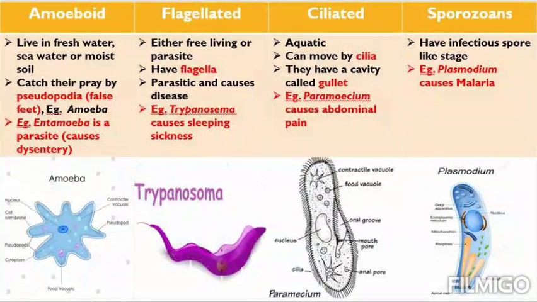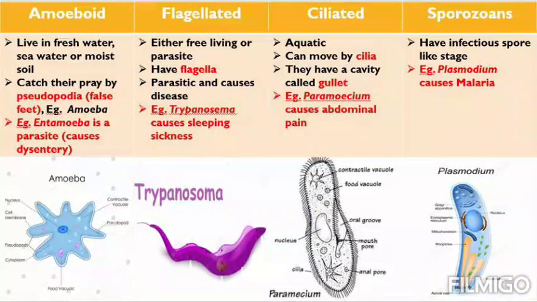Then another example is Entamoeba. Entamoeba histolytica we have learnt, I think. So Entamoeba is a parasite that causes dysentery, loose motion in the case of human beings. So these are the examples of amoeboid protozoan. So now you can see the diagram of amoeba.